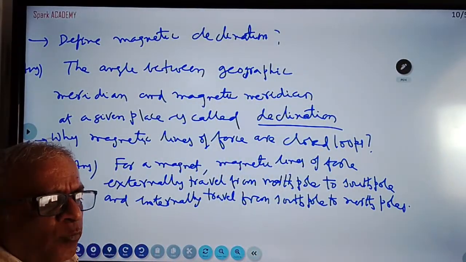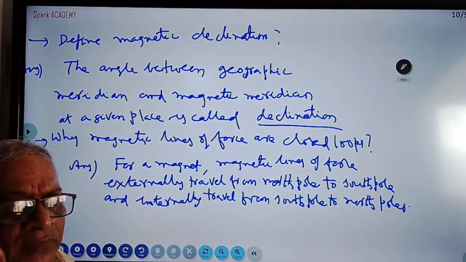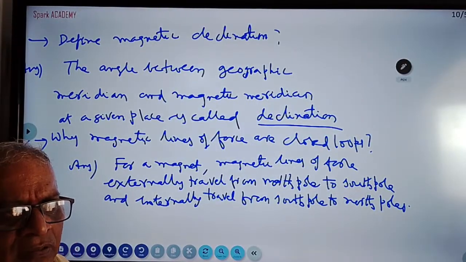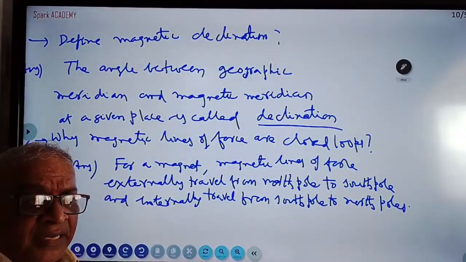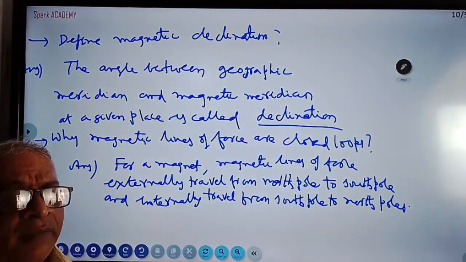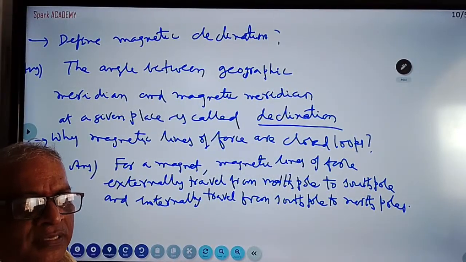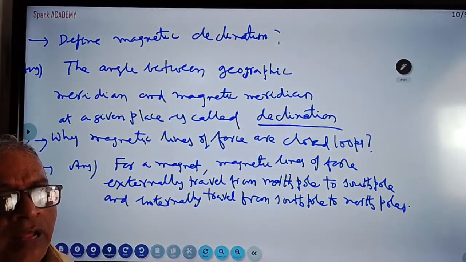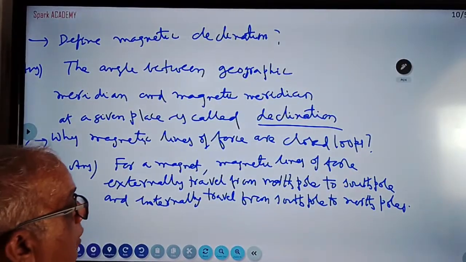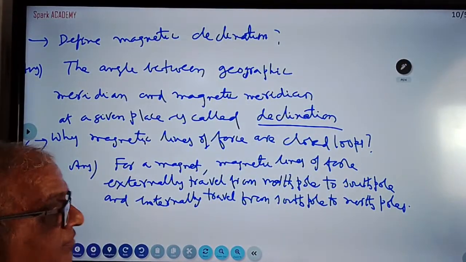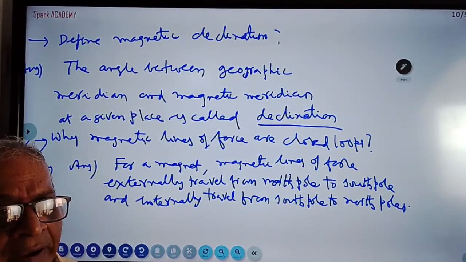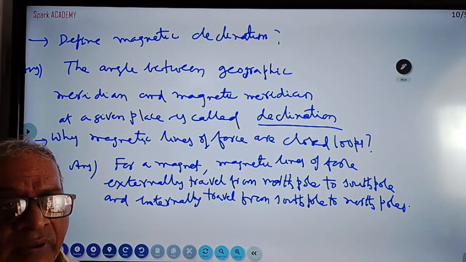Magnetic monopoles will not exist, because if you cut the magnet to any level, they will always be in pairs, north and south poles. In electric charges, positive charge can be separated, negative charge can be separated, so they can be open curves. But magnetic lines of force are always closed loops. Externally they travel from north to south, inside south to north. They are closed loops only because magnetic monopoles cannot exist. That is given by Gauss law in magnetism.